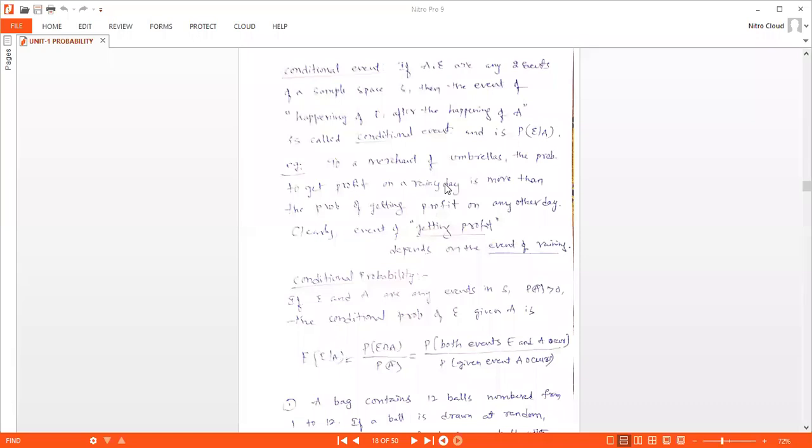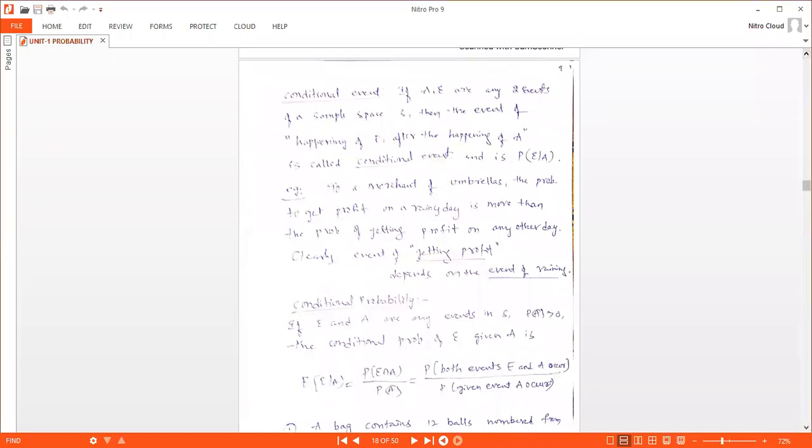So coming to the definition, conditional event. If A, E are any two events of a sample space S, then the event of happening of E after the happening of A is called the conditional event and is given by probability of E by A. That is probability of E given A, we can say here.